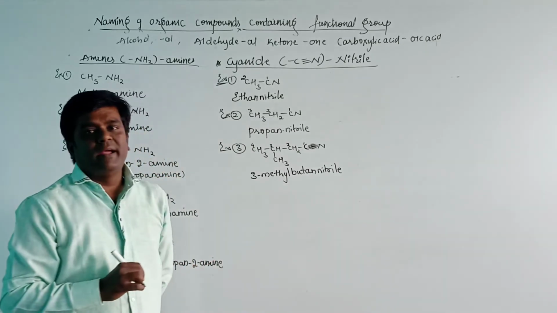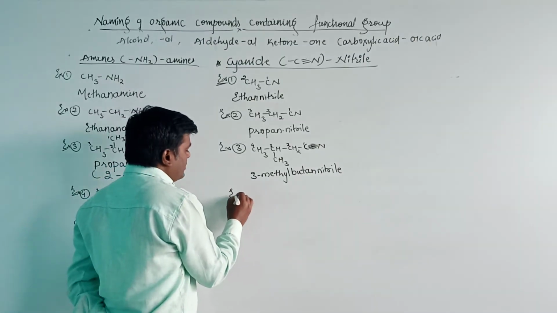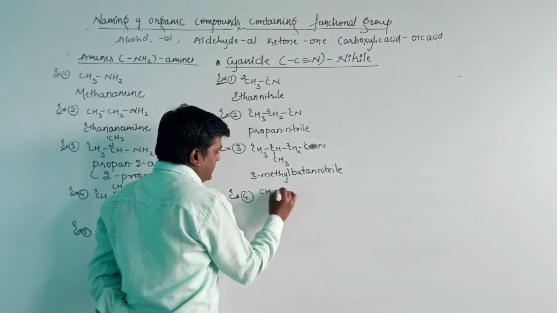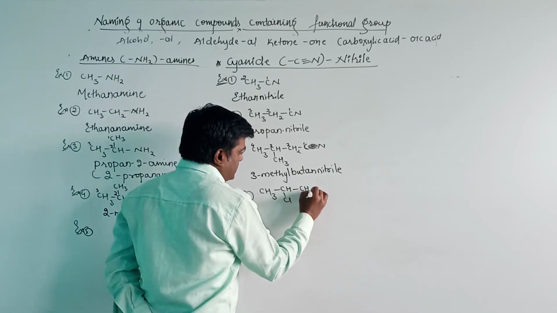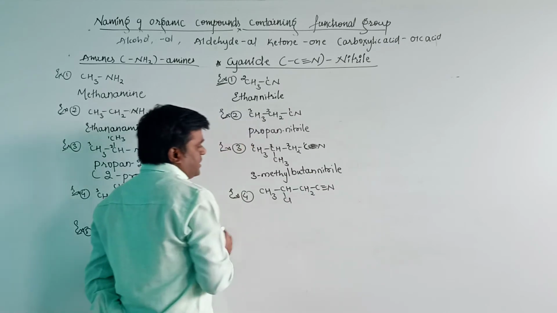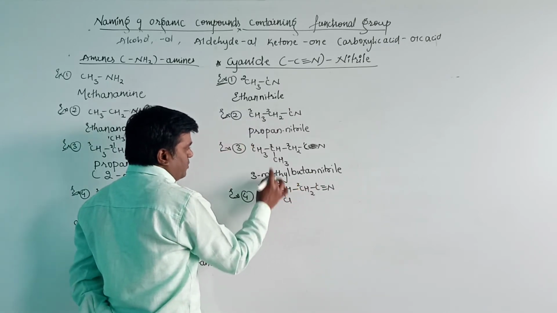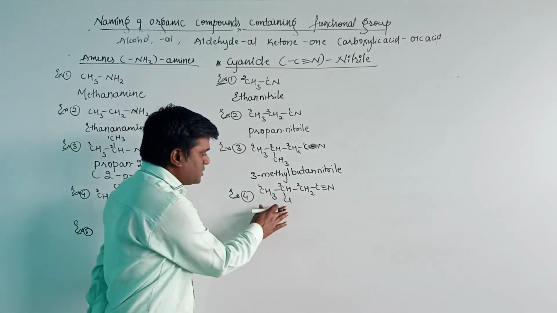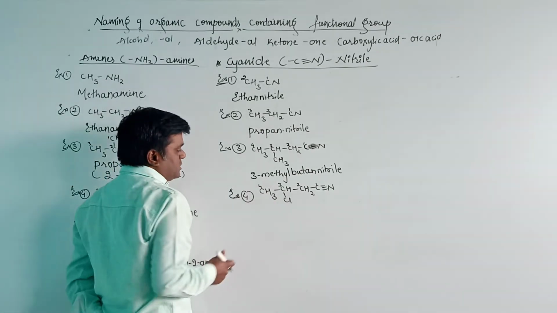3-methylbutane nitrile is the name for this organic compound. Next one, fourth example here: CH3CHCl CH2C triple bond N. See the number of carbon atoms is 1, 2, 3, 4. Both are the same, but here the substituent group is a methyl group and here the substituent group is chloro. That is, the secondary suffix for chlorine is chloro.